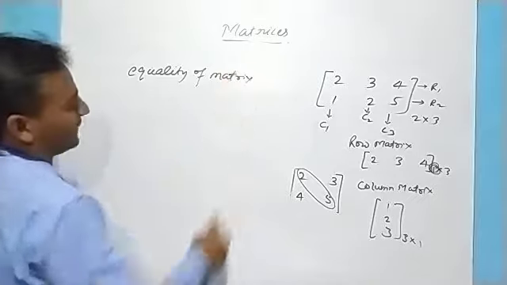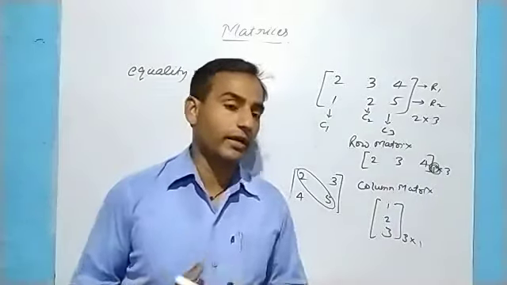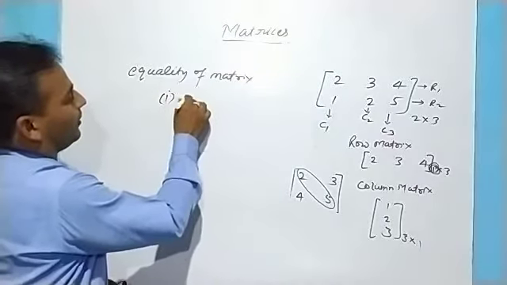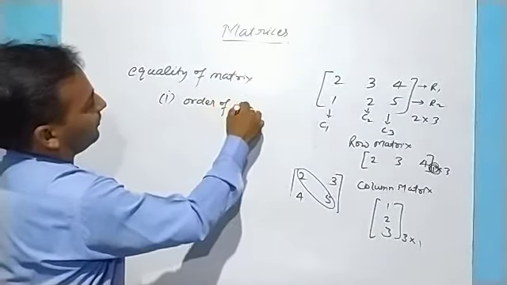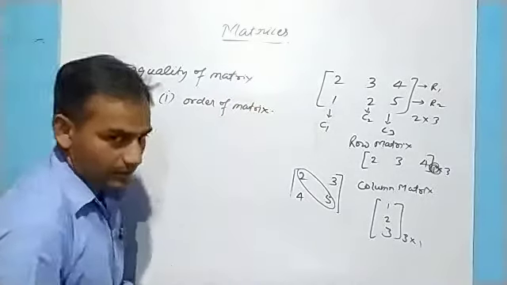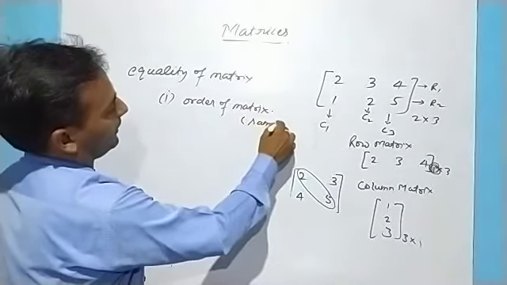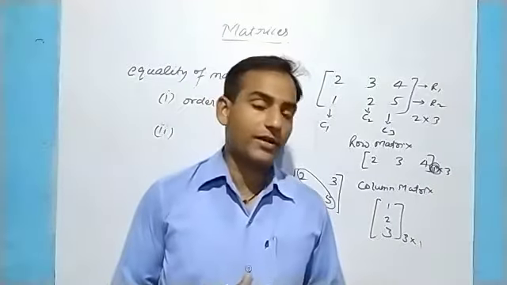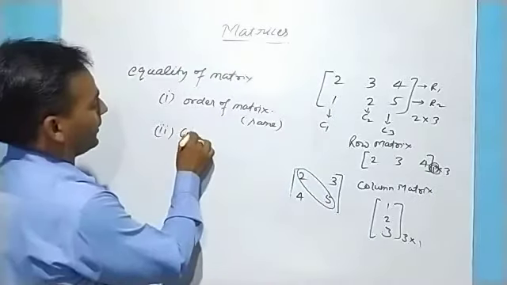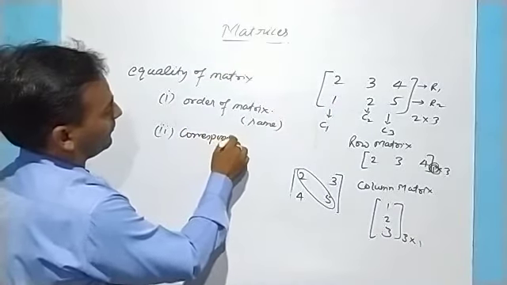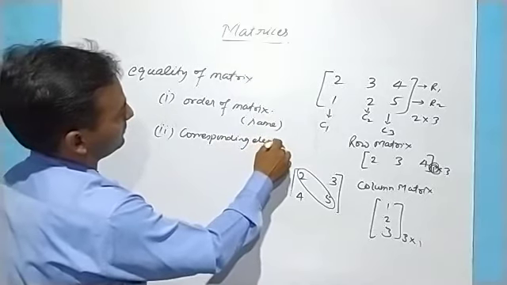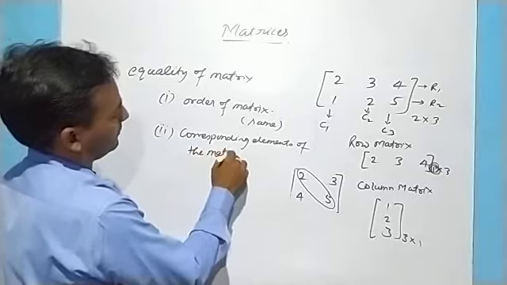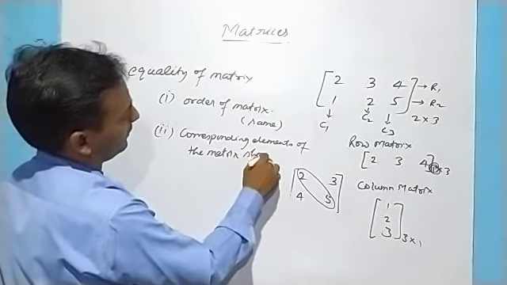Two matrices are said to be equal if and only if the order of the matrices is the same. That is the first condition. The second condition is that each and every corresponding element of the matrices should be the same.